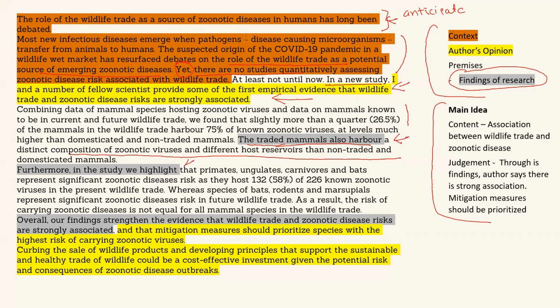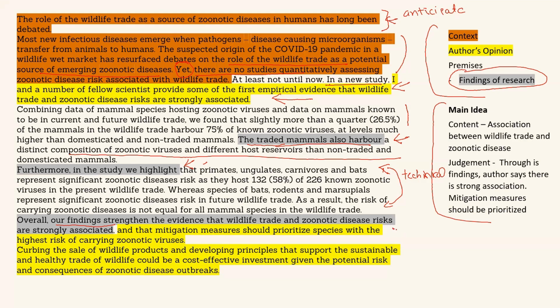Then this is another finding. Furthermore, in the study, we highlight that primates, carnivores, and bats represent significant zoonotic disease risk. Again, these things are very technical in nature, difficult to understand, jargons. But what I need to understand is that this is a finding of a study. If a question comes, and there was a question, I can come and check what it is talking about. And then this is the overall finding. Overall, our findings strengthen the evidence that there is association between these two things, something he has already stated.